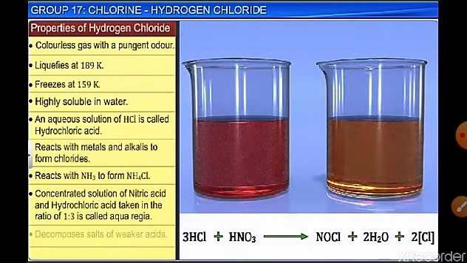What happens is, when HCl reacts with HNO3, it releases nascent chlorine, and this chlorine makes gold and platinum dissolve, forming gold or platinum chlorides. And the solution is called aqua regia or royal water. HCl and HNO3 in the ratio 3:1. For 3 ml of HCl, 1 ml of HNO3 is required. So it's aqua regia.